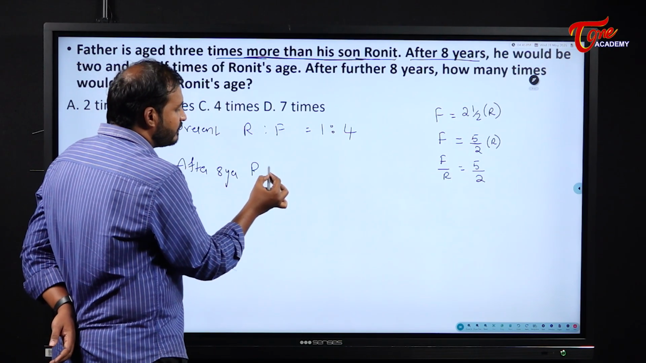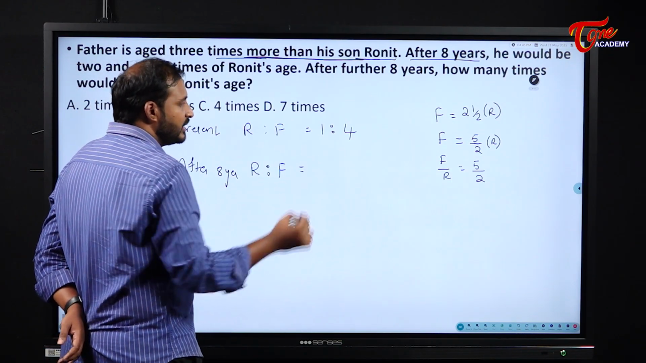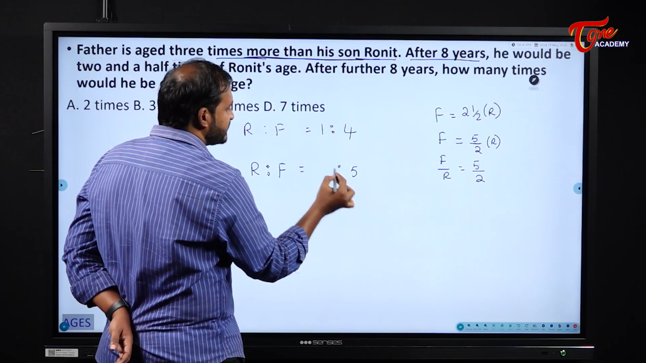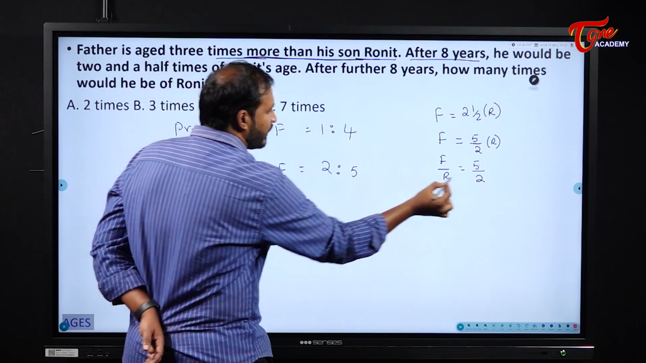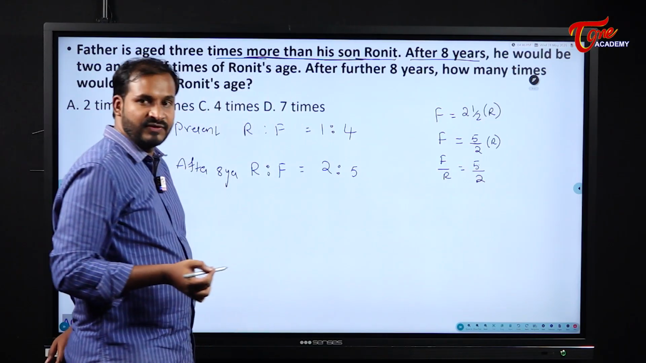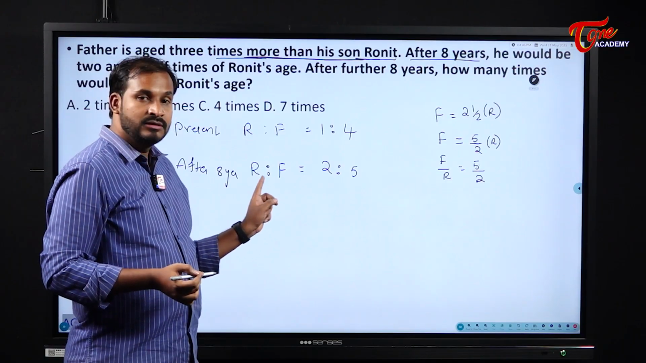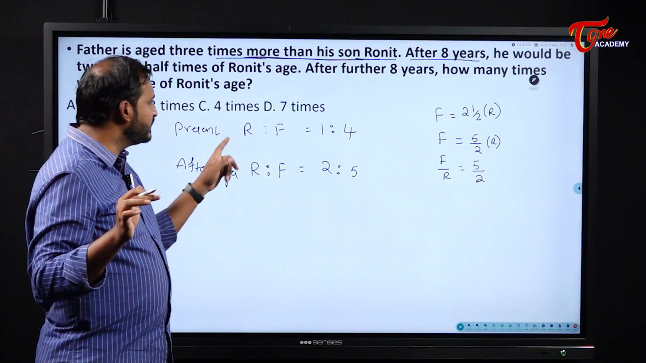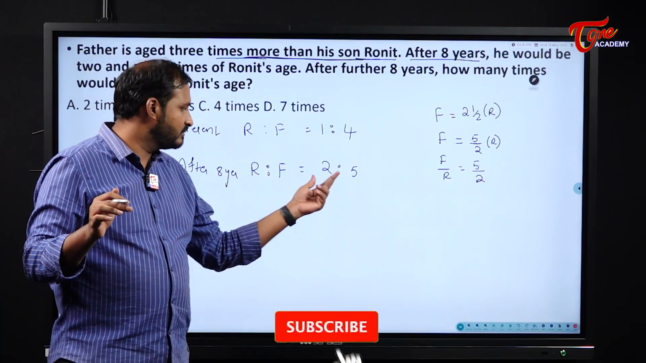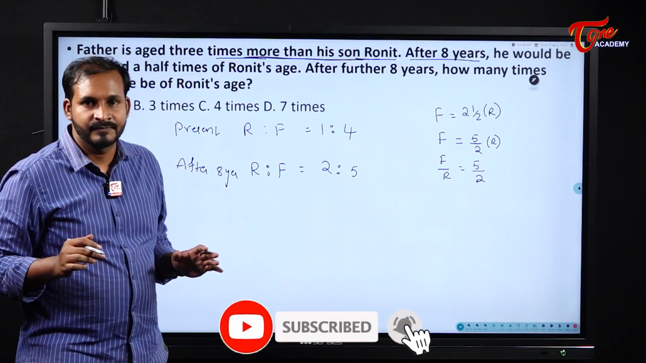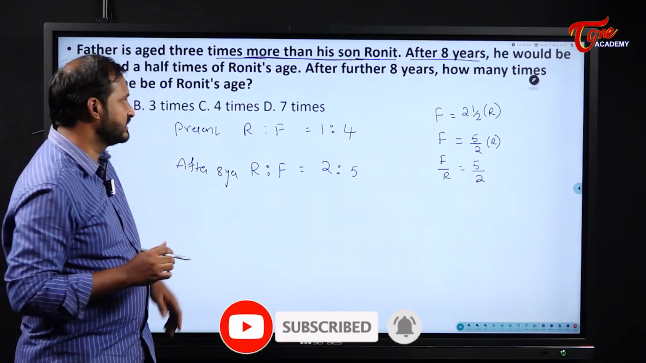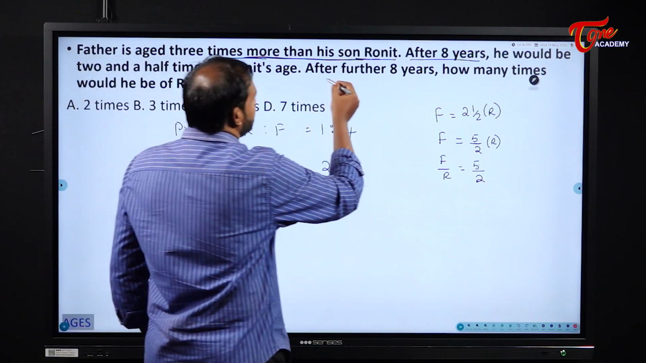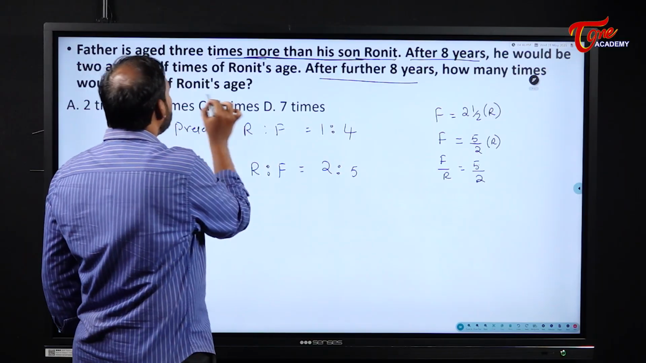So that means after 8 years, what will be the ratio between Ronit and his father? Father's age is how many parts? 5 parts. So please be careful. Here first I have written Ronit, so Ronit's age is 2 parts and father is 5 parts. Whatever the values, in any way you can write it, but please be careful. Whatever way you are writing the relation, try to maintain the same thing, so that without any confusion you will get the answer. Next. After a further 8 years, how many times would he be Ronit's age?